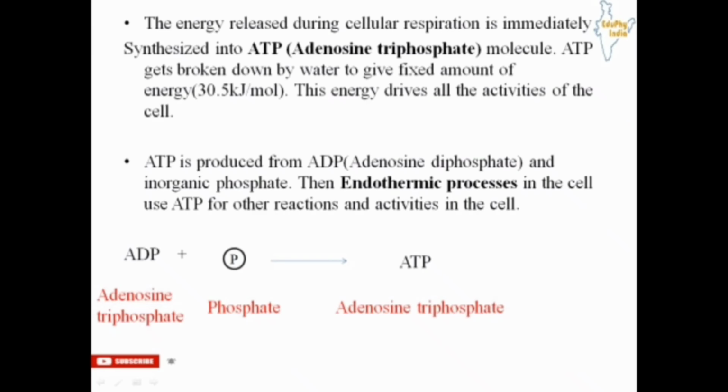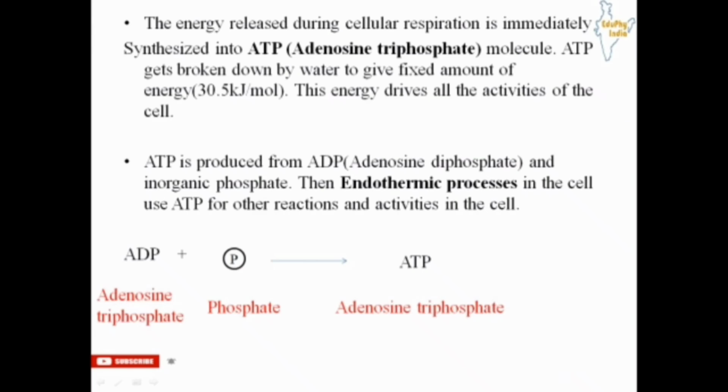So how is the ATP molecule produced? Whatever energy is produced during cellular respiration is used for formation of this ATP molecule. ATP is produced from ADP, that is adenosine diphosphate, and inorganic phosphate. Then endothermic reactions in the cells use ATP for other reactions and activities in the cell. So what are these endothermic processes?